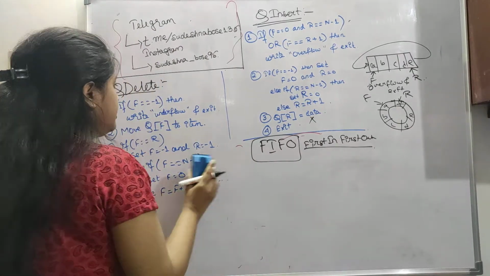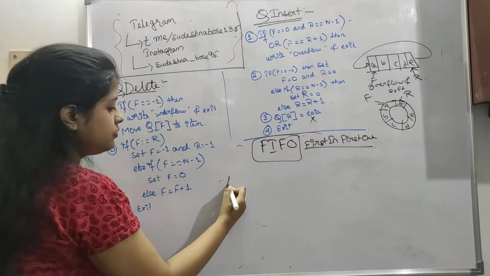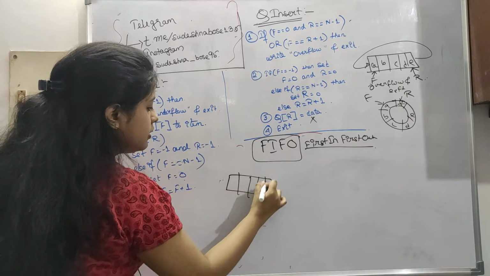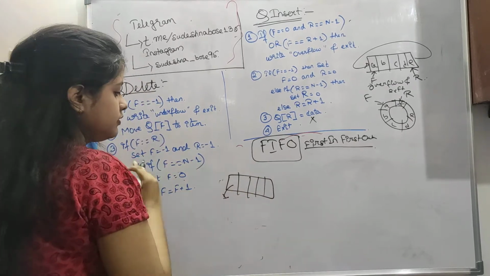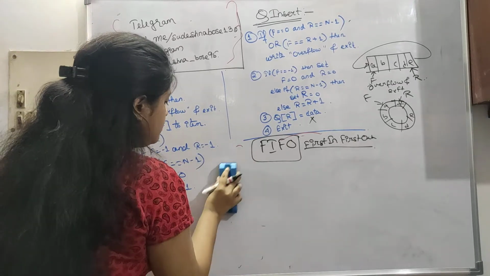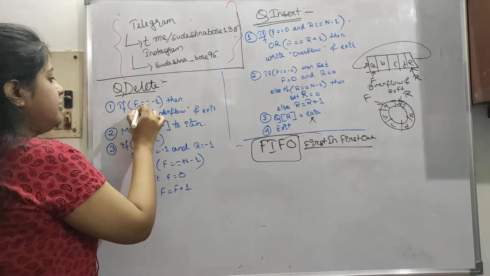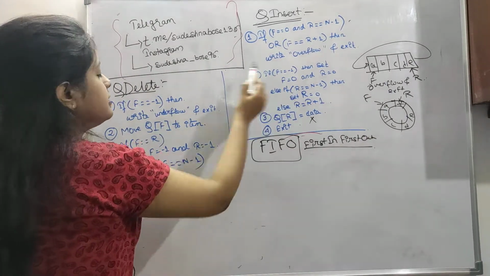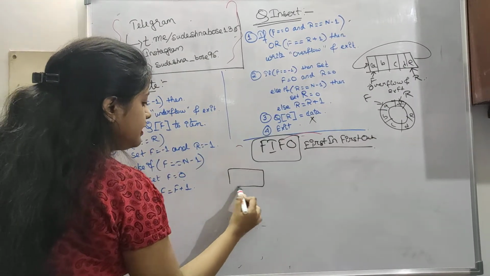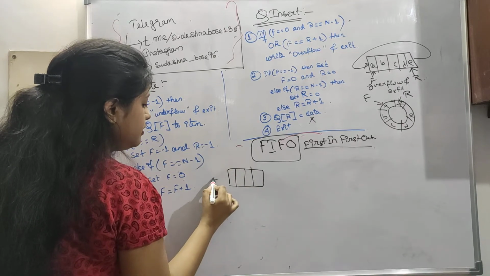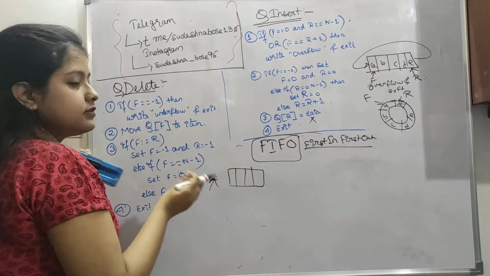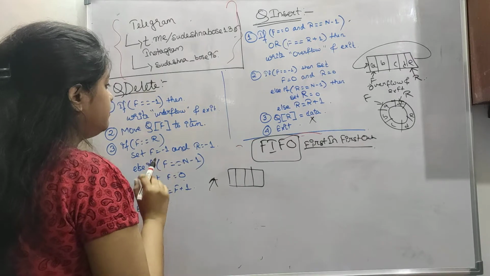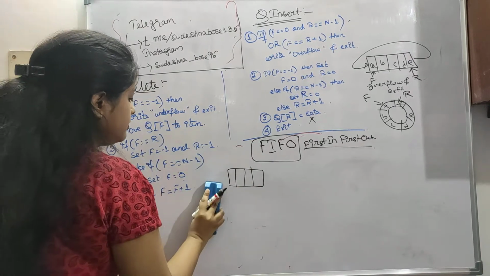Now queue delete. You have to delete from the front only. So let's see the conditions here. If f equals minus 1, this condition is the same as the earlier one. f is pointing somewhere outside, so the queue has nothing in it, so it will print underflow and exit.